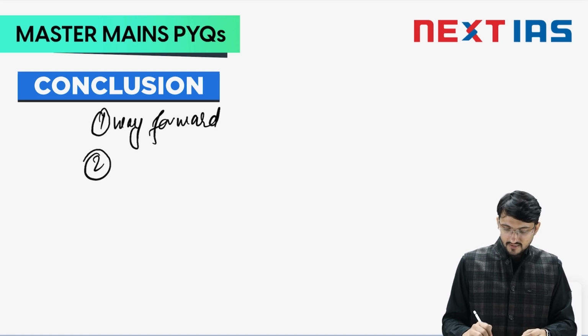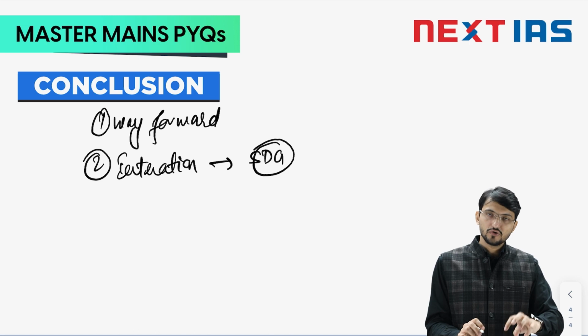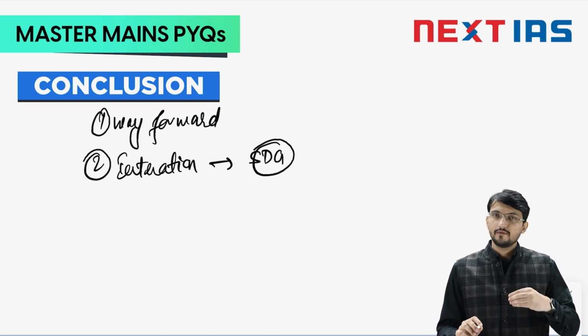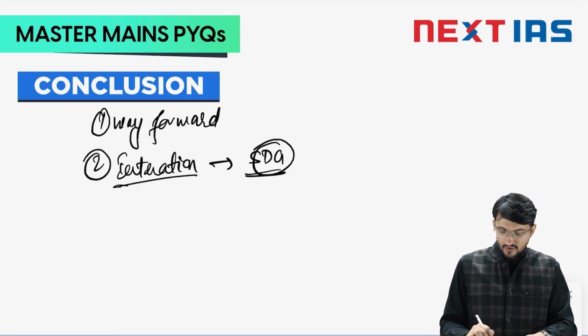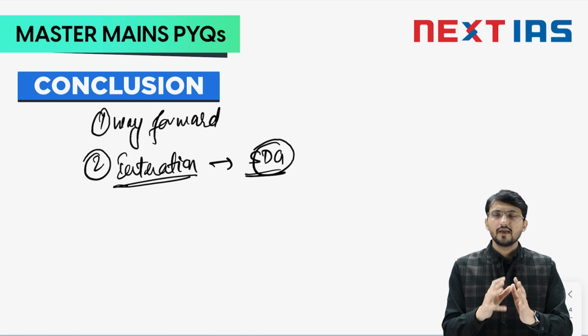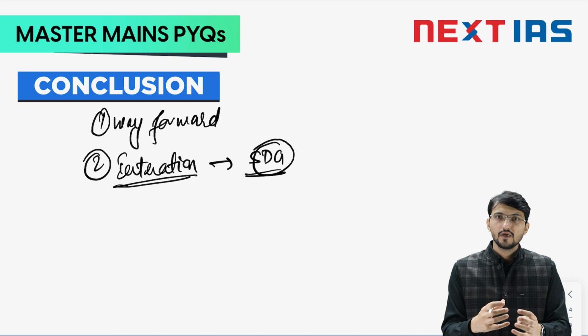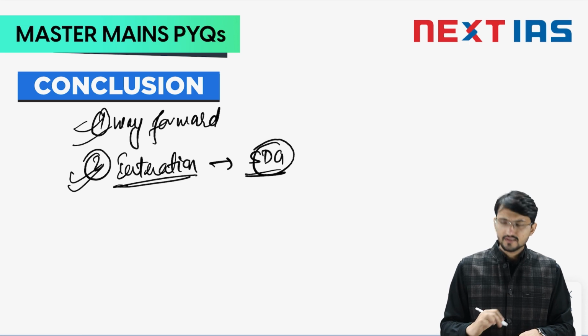Apart from this, you can mention international cooperation on sustainable development goals. The sustainable development goals also have freshwater as a goal, that we have to ensure that everybody has access to fresh water. You can mention the same idea, that at the international level we have to cooperate and make conventions to make sure that water is available and accessible to everyone. That way you can basically write this answer.